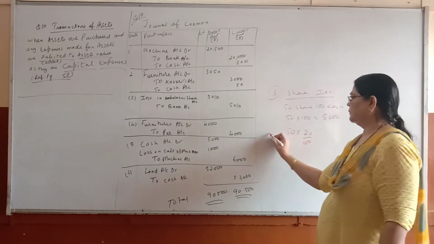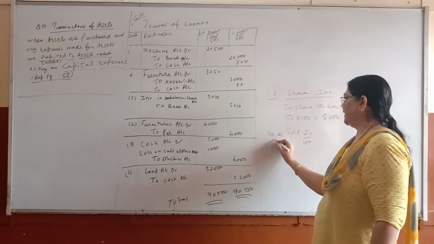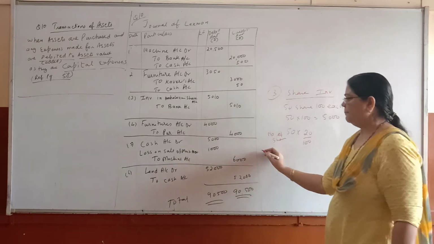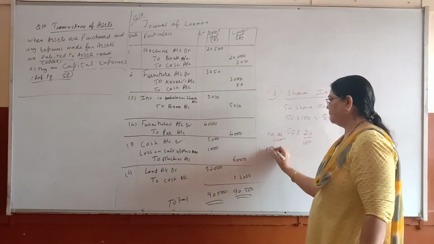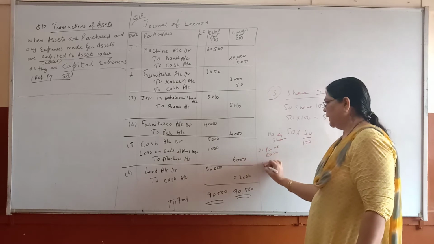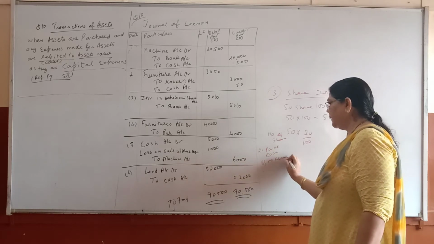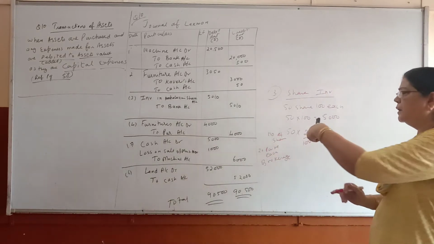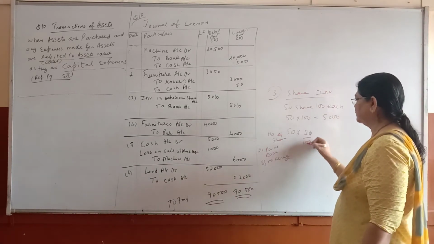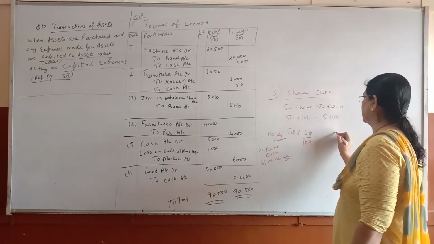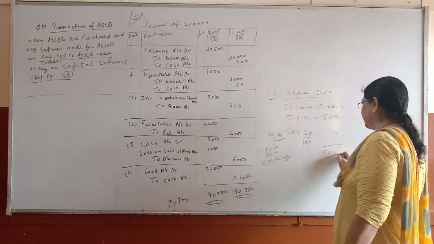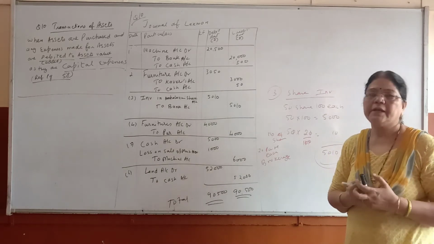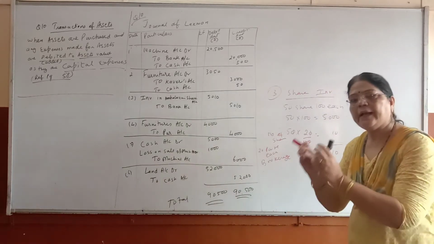50 shares, the number of shares, 50, multiplied by 20 paise each. Brokerage is an expense, but it is incurred for an asset, so it is a capital expense. So you have to add it to the value of the shares. So how much will you get here? 10. So in total how much do you have to pay? 5,010: 5,000 for shares and 10 rupees for brokerage.